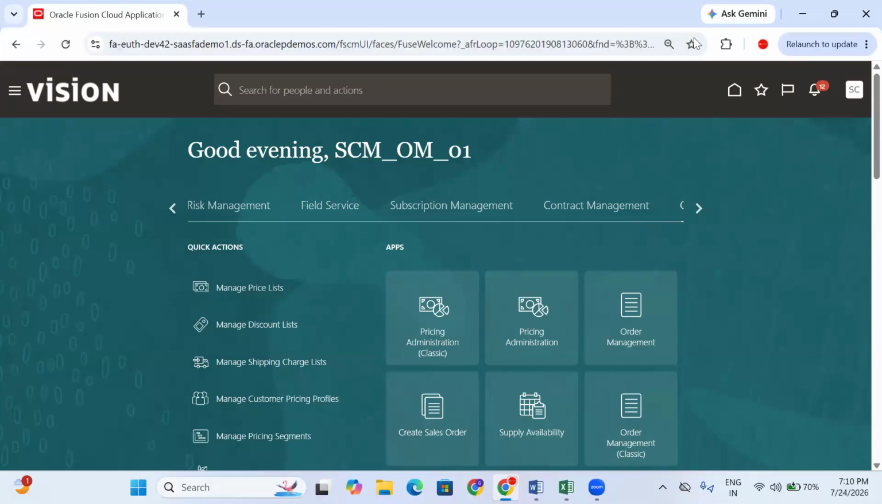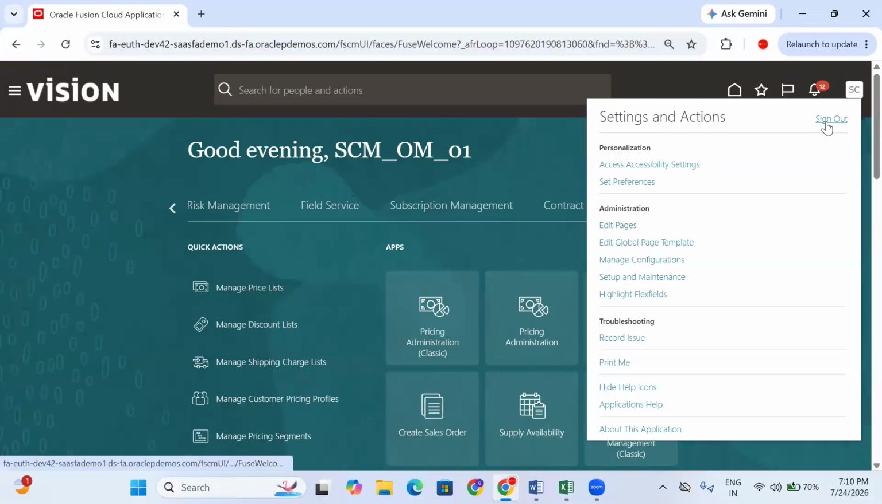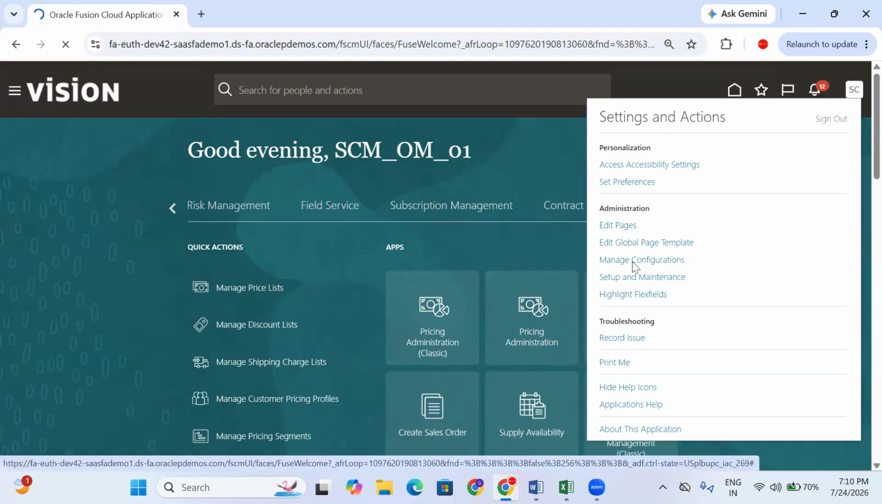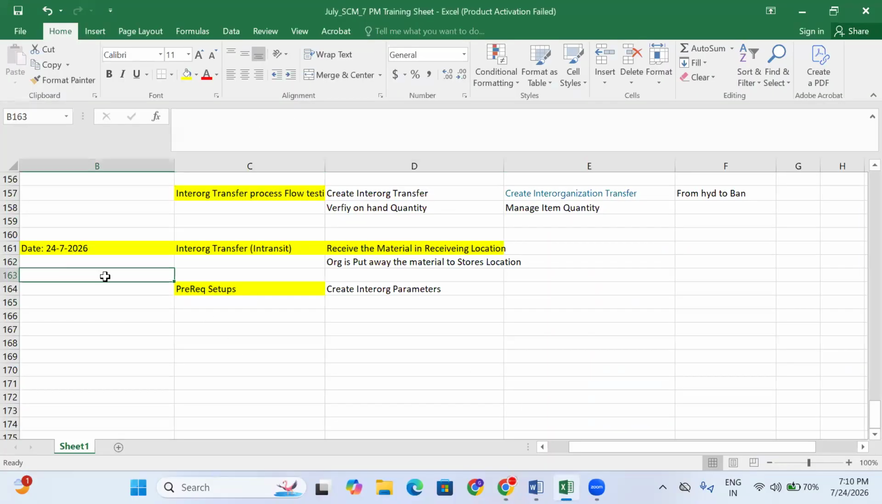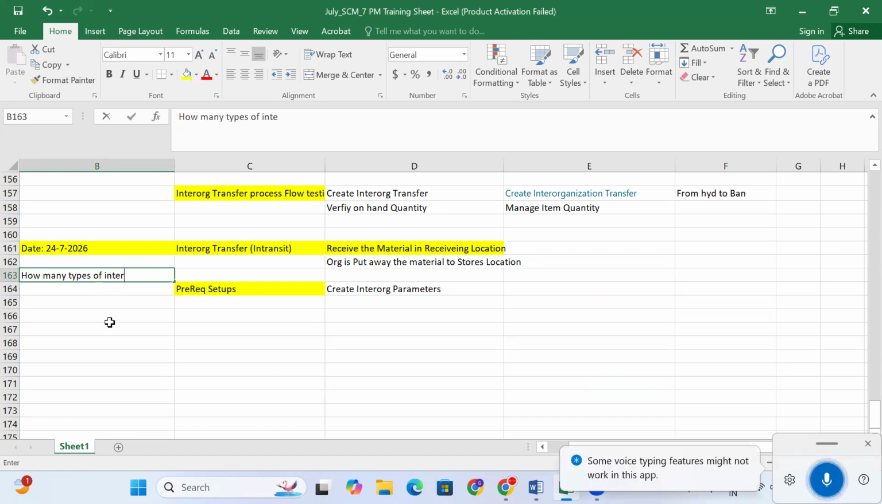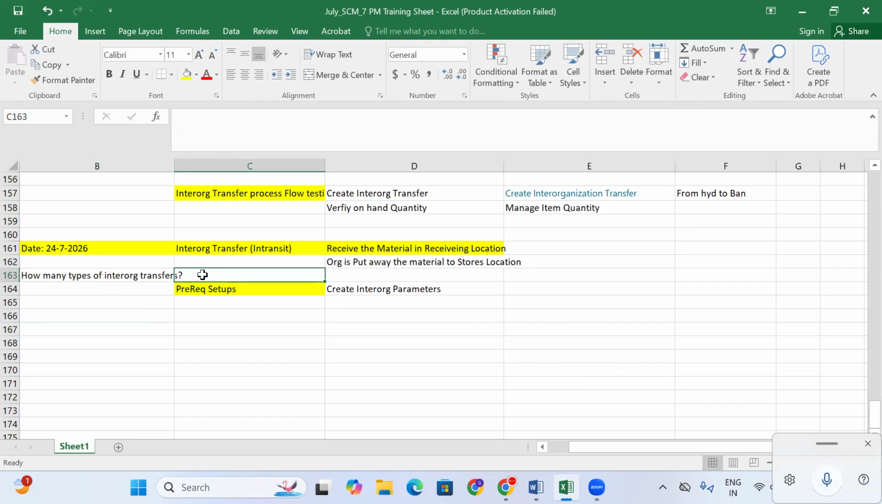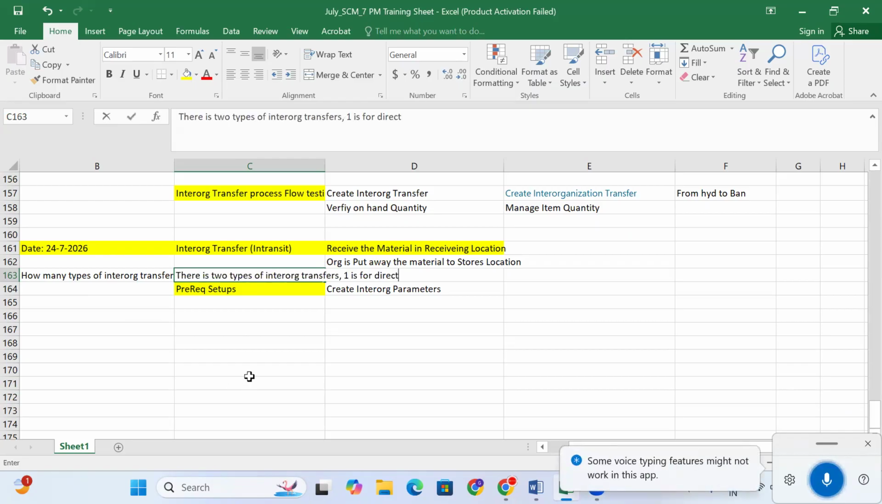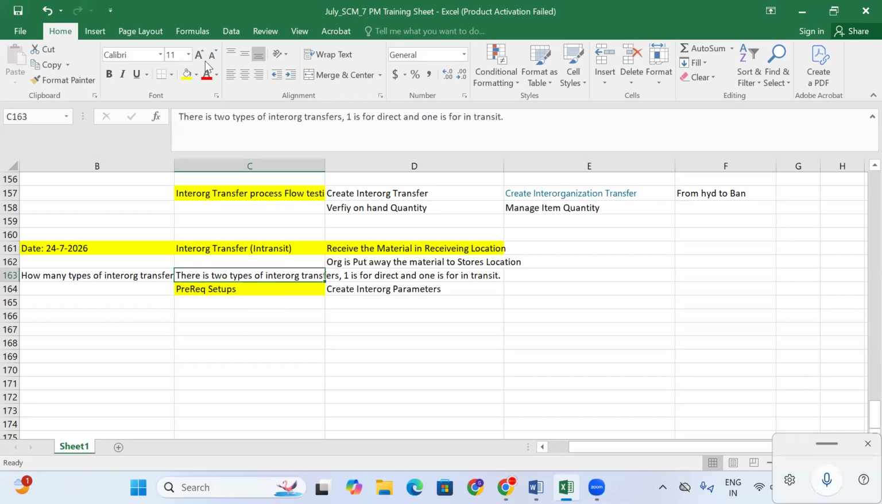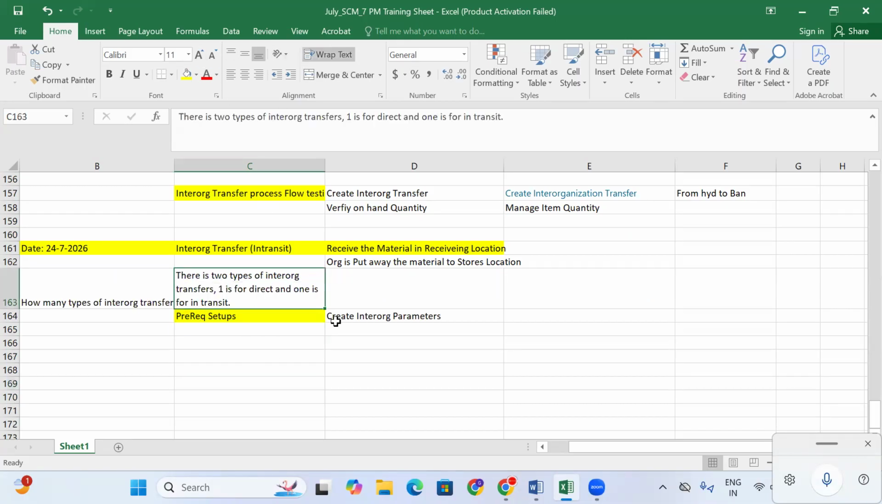Okay, so let's log in with the application. What are the setups which are required? How many types of inter-org transfers are there? This is the question, right? There are two types of inter-org transfers. One is direct and one is in-transit. Clear?